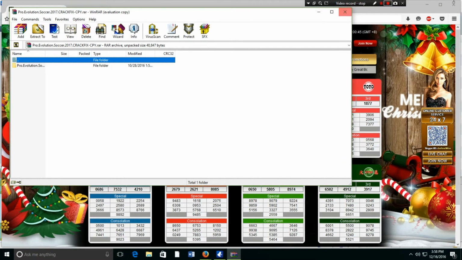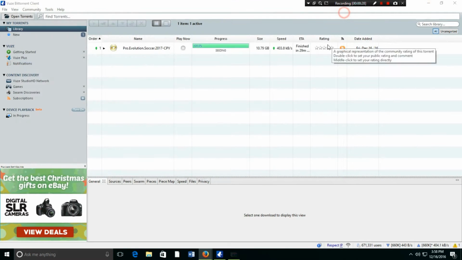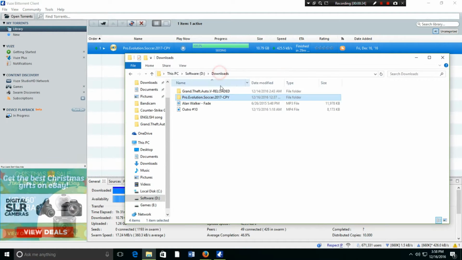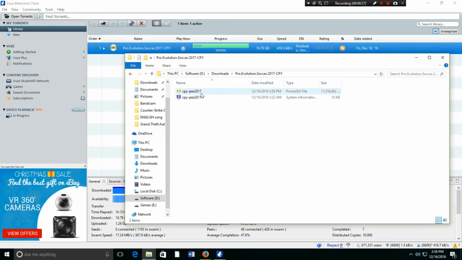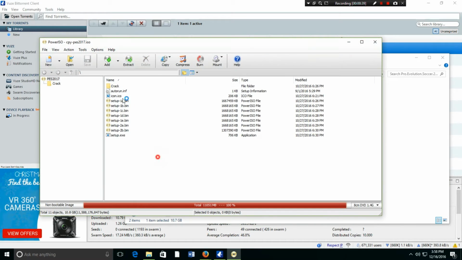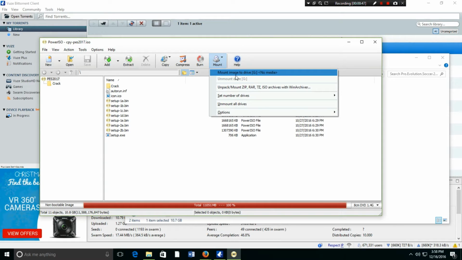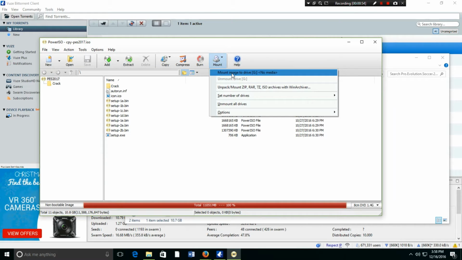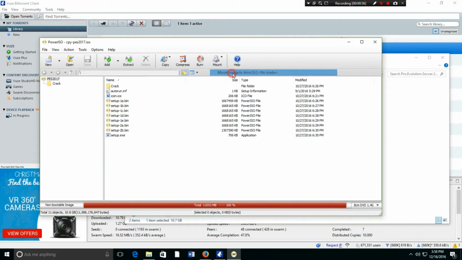Now what you're going to do is open the file location. This is the file. You need to open it with PowerISO. After you install PowerISO, you need to select mount and mount image. Before that, you need to set the number of drives to one drive. After that, you need to mount. You select mount image to drive G.